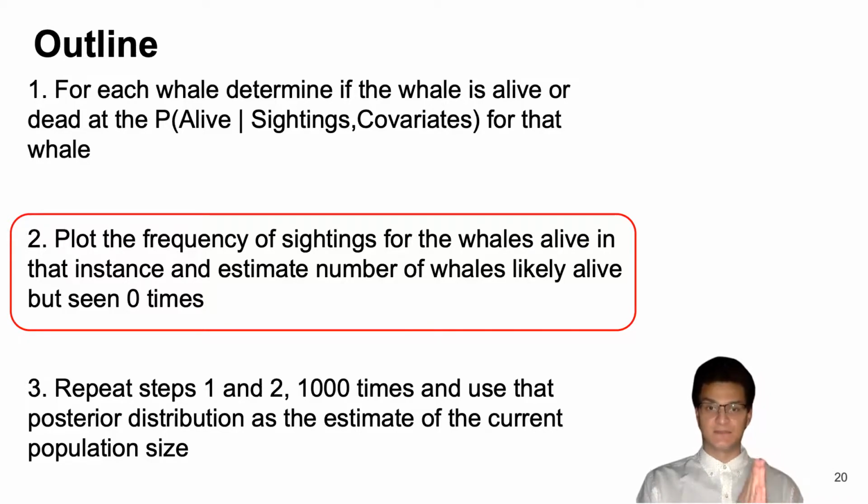One strategy of estimating the number where sighting equals 0, so number of individuals alive that have never been seen, is to plot all of the alive individuals and find a regression that fits that data best, and then use that regression, specifically the y-intercept from that regression, as the estimate of the number of individuals that are alive but have never been seen.